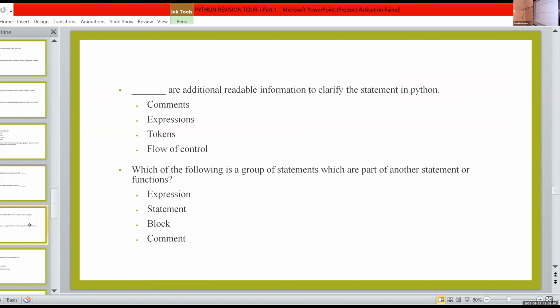Dash are additional readable information to clarify the statement in Python. Krishna, which is the answer? Dash are additional readable information to clarify the statement in Python. Yes, it is comments. The answer is comments.